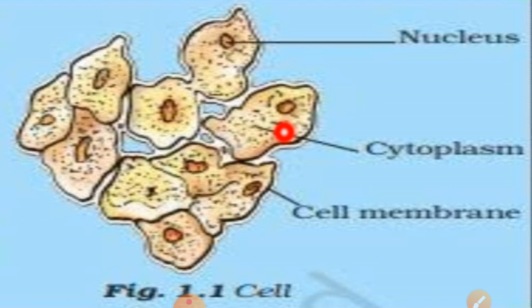Now cytoplasm: every cell has a gel-like structure. You can see here the whole brick-like structure is filled with this gel-like substance. It is called cytoplasm. Now cell membrane, you see the outline. Every cell has an outer boundary which protects the cell, called the cell membrane.